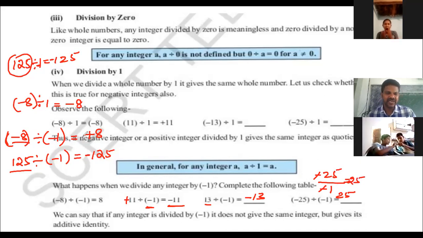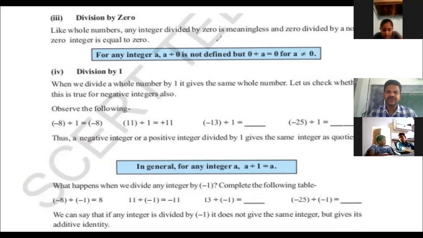As usual, -8 divided by -1. The minus signs cancel, and we get 8. This is what happens. So dividing by 1 and dividing by -1 give different results.